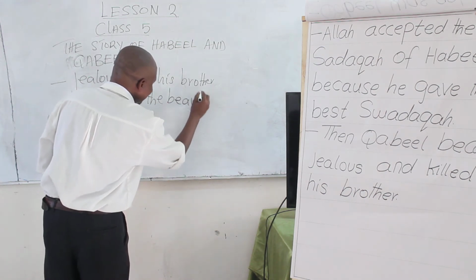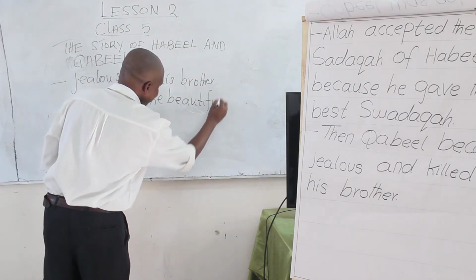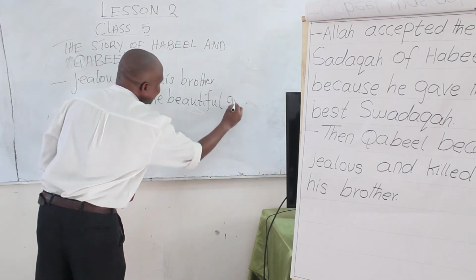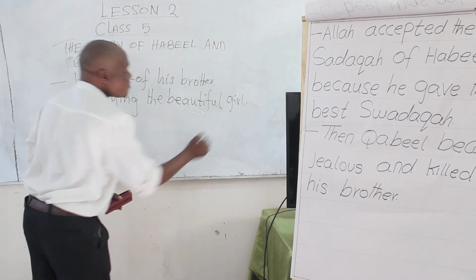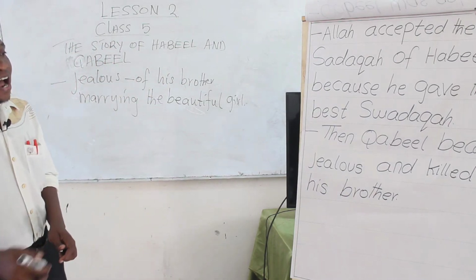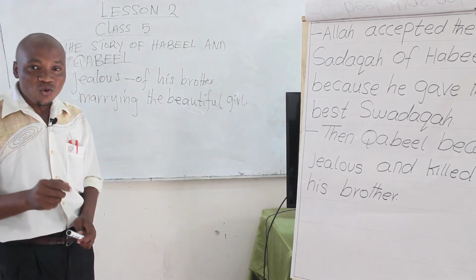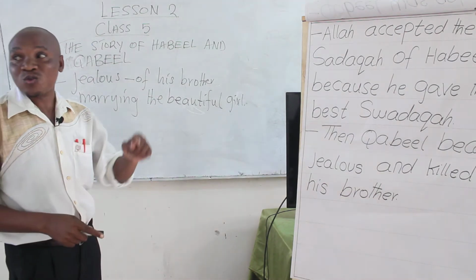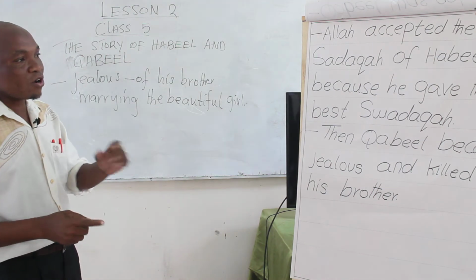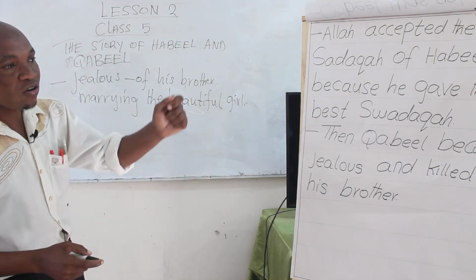Now, before he killed his brother, Habil tried to advise him: I will not raise my hand to beat you or to kill you, because I fear God.